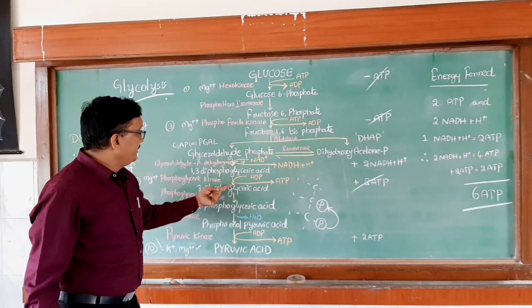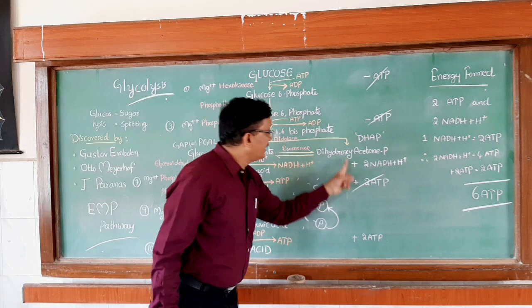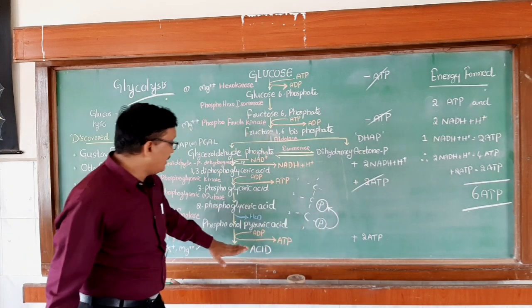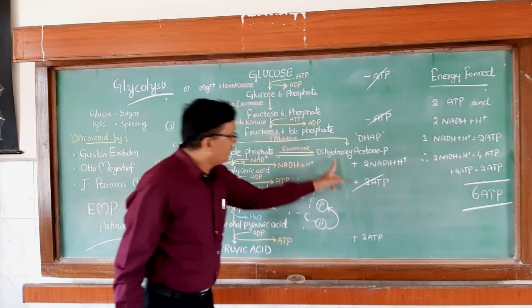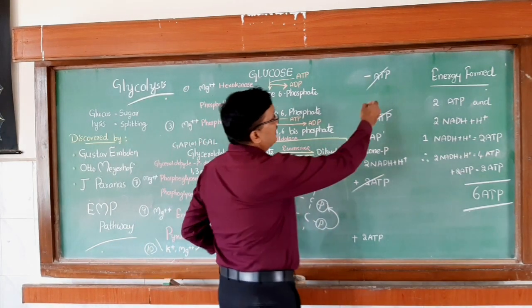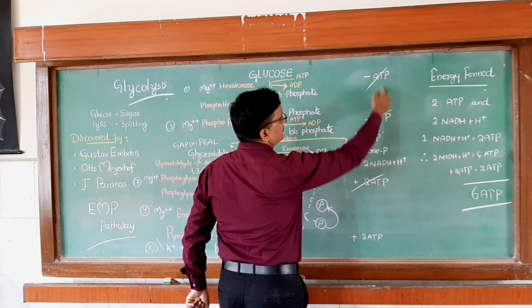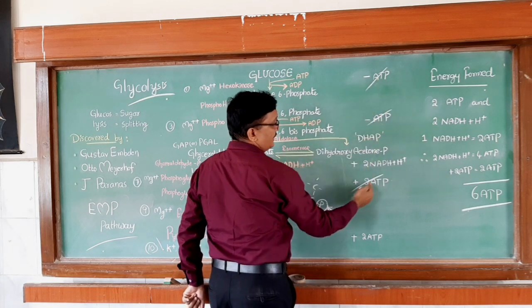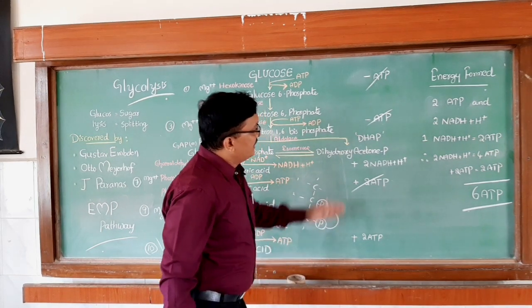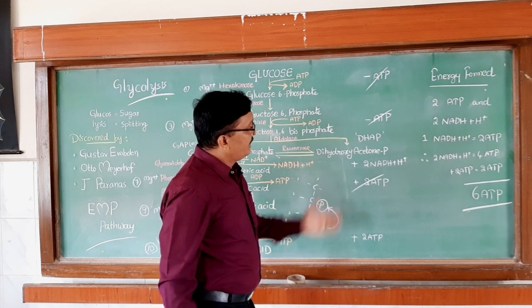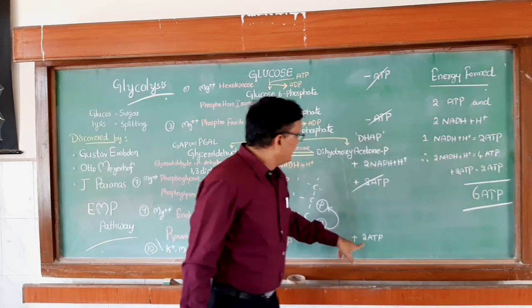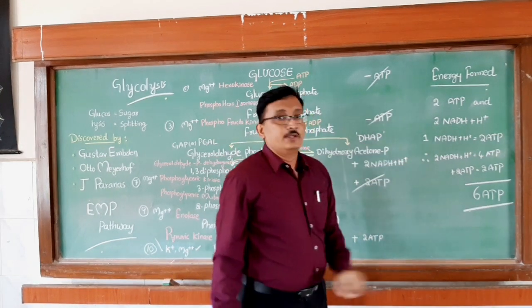In the next step again, 2 ATPs are formed. One ATP is from here and one ATP is from here. So 2 ATPs, right? And in the last step, again one ATP from here and one ATP from here, 2 ATPs are forming. So totally, ATP is utilized, minus 2, and plus 2 are formed, balanced. And what is the net energy in the entire process? That is nothing but 2 ATP molecules and 2 NADH plus H plus molecules.